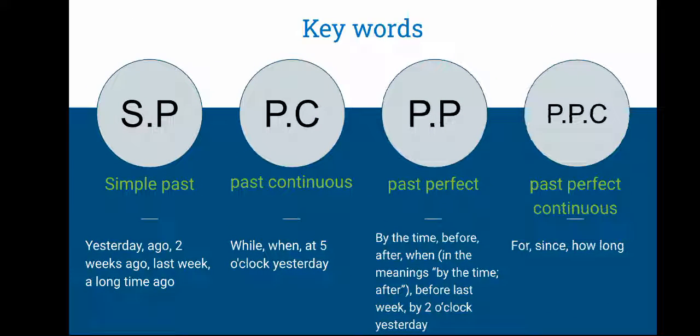Now let us go to the keywords of these tenses. Simple past, past continuous, past perfect and past perfect continuous. What are the keywords to be used? So seeing the keywords and the context of the sentence, you need to use which verb tense is to be used there. Seeing these keywords also you can identify them.